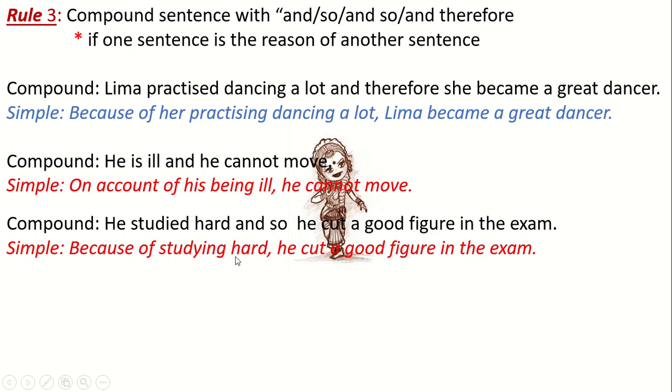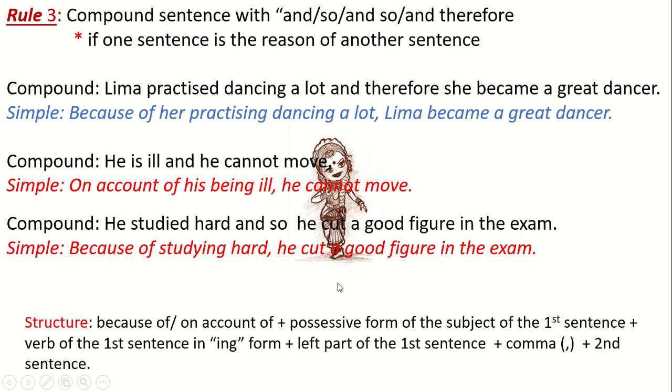Because of studying hard. You notice that after because of, I have not used the possessive form. You can also do so. You can omit this possessive form as both clauses have the same subject. We can do this: because of studying hard, he got a good figure in the exam. And the structure is like this.